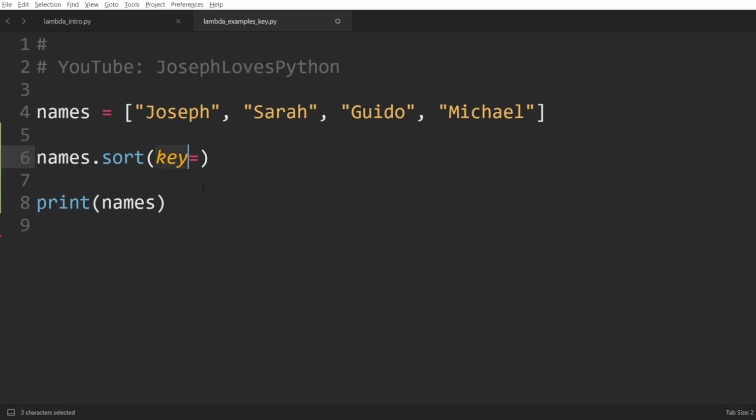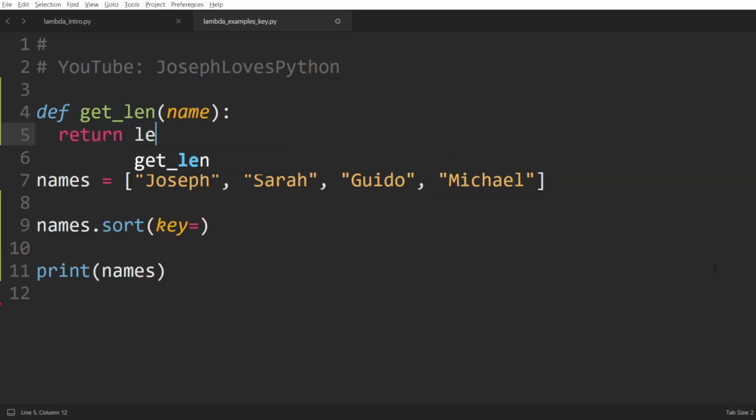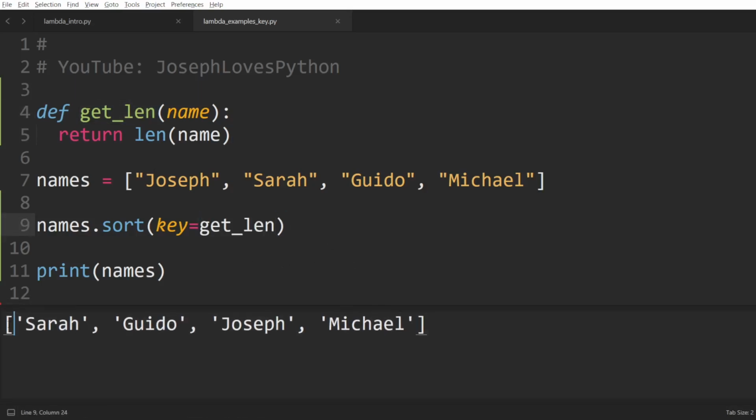Key should be a function that takes as input any given element of the list we're sorting and returns the thing that represents this element when sorting the list. For instance, we can define a function getLen which takes as input a name and returns the len of name. Then we can pass this function as our key argument, and running this code we can now see the names sorted based on their lengths.